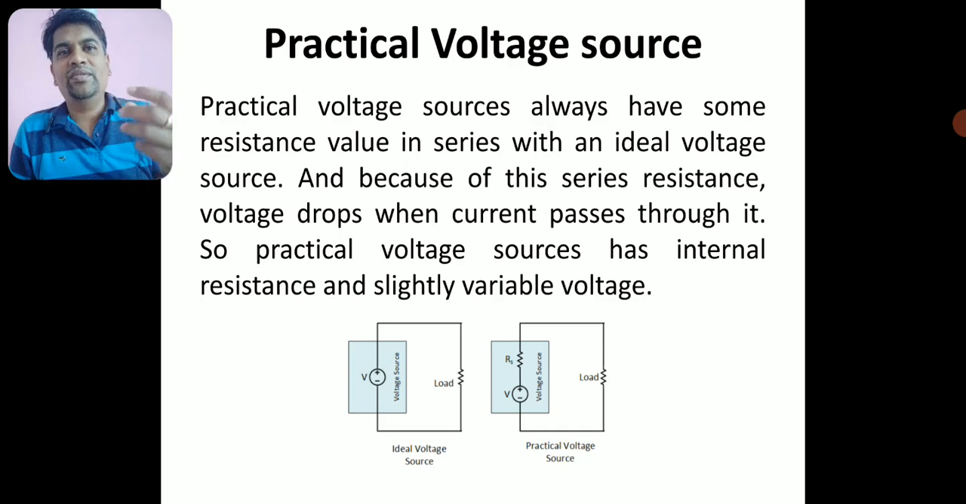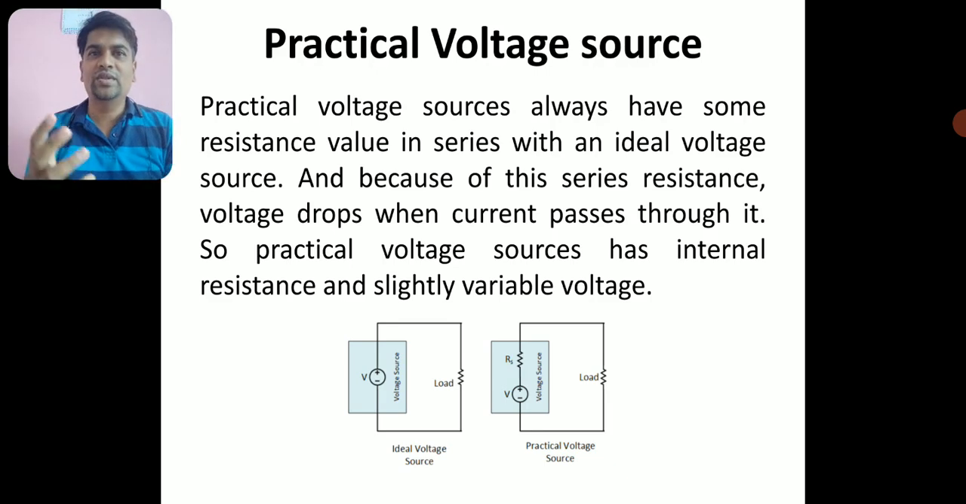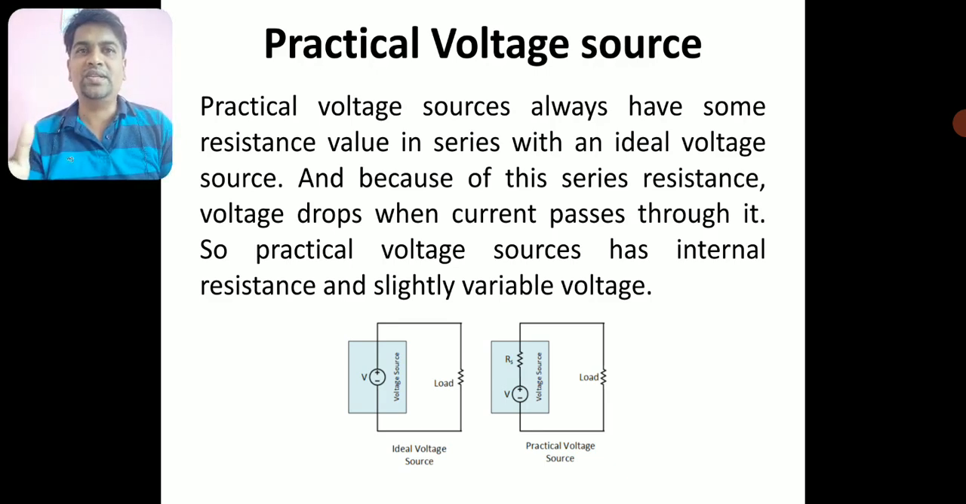Practically, the voltage sources we use in our laboratories, the batteries, either DC or AC, are all practical voltage sources. You cannot expect an ideal voltage source. You cannot prepare an ideal voltage source which has zero internal resistance and delivers a constant voltage irrespective of the current.